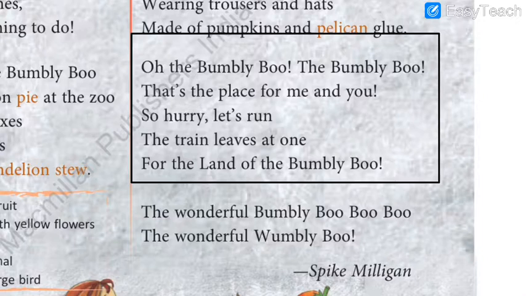Exactly. And the last question, my dear students, is how can one go to the land of Bumbleboo? How can one go? By the train, right? Because the poet says in the last paragraph that hurry, hurry, let's run. The train leaves at 1. The train leaves at 1. Correct? So we are supposed to travel to the land of Bumbleboo through the train. Yes, through the train of dreams, obviously, because I have never seen the train which leads us to the land of Bumbleboo. So these were the question answers we discussed. Too easy they were, isn't it? So let us now do the recitation of poem.